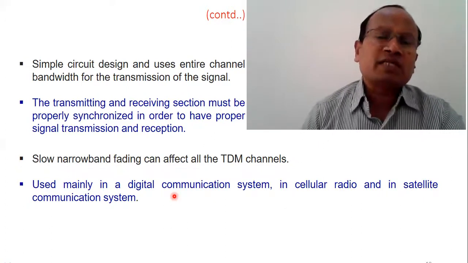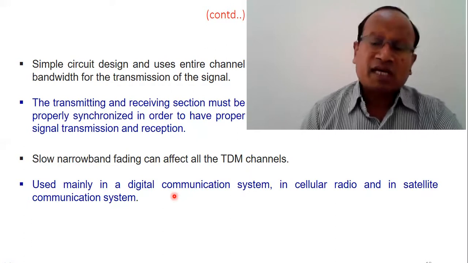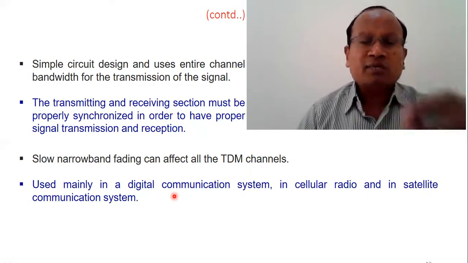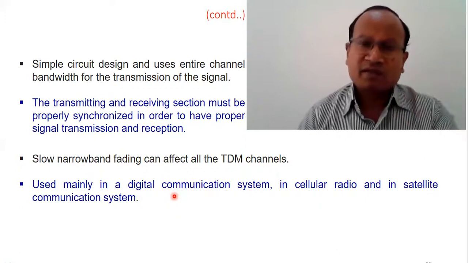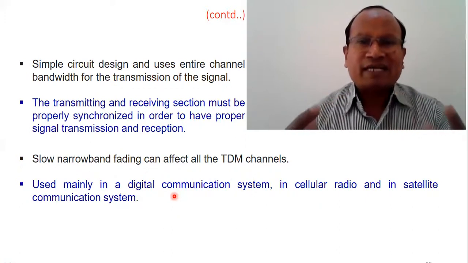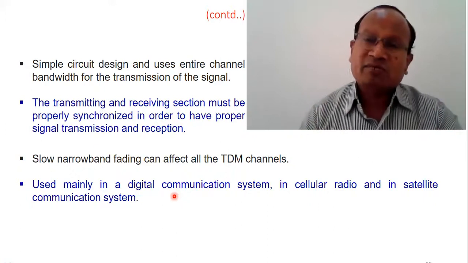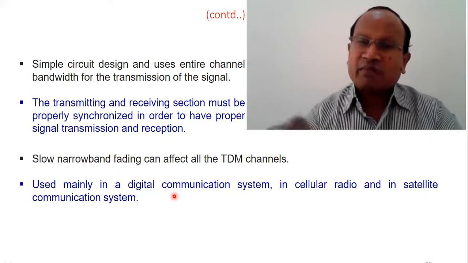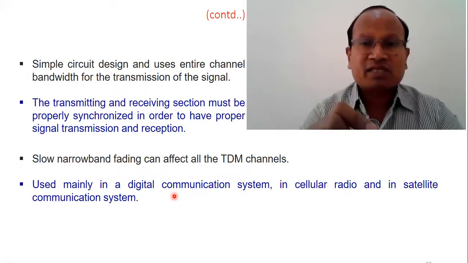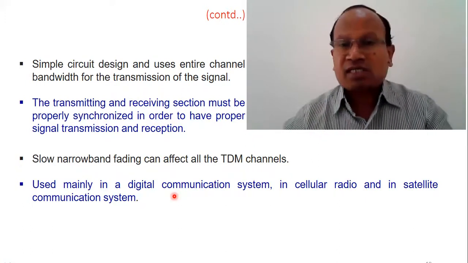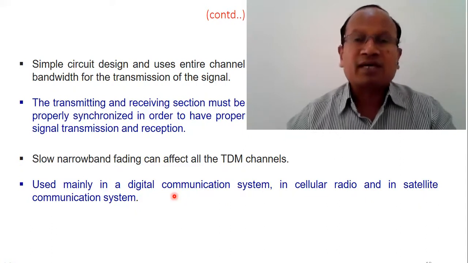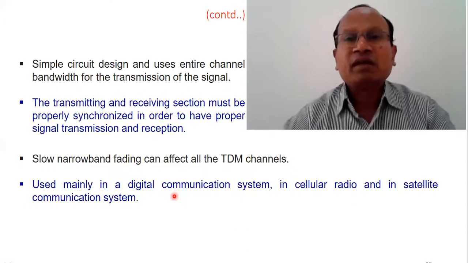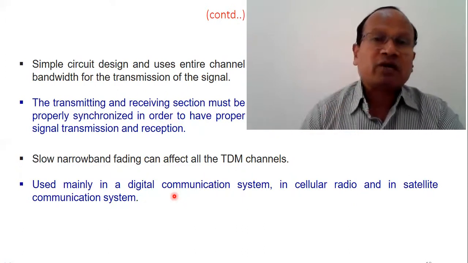There are two ways in which TDM happens. One is synchronous, second is asynchronous. In synchronous, the time slots are reserved for different messages. Suppose there are no more units left in a particular message, but even then an empty time slot will be sent, because the time slot was reserved for that message, just to ensure synchronization. Even though there is no more message unit, we are sending an empty time slot. Therefore, it is called synchronous.